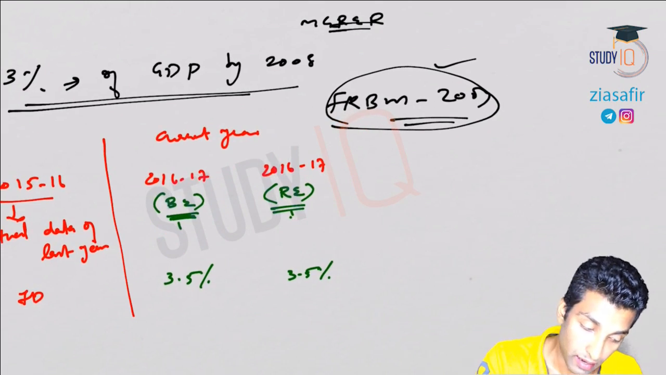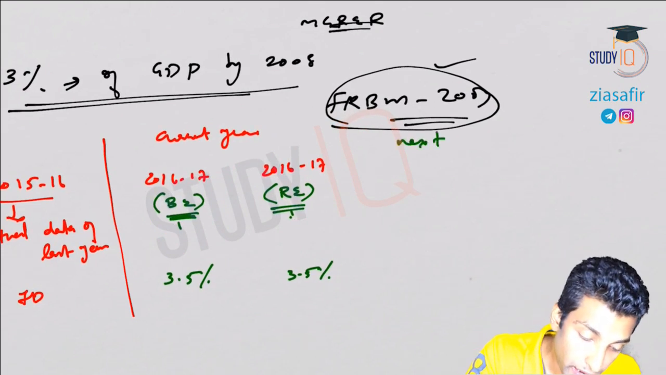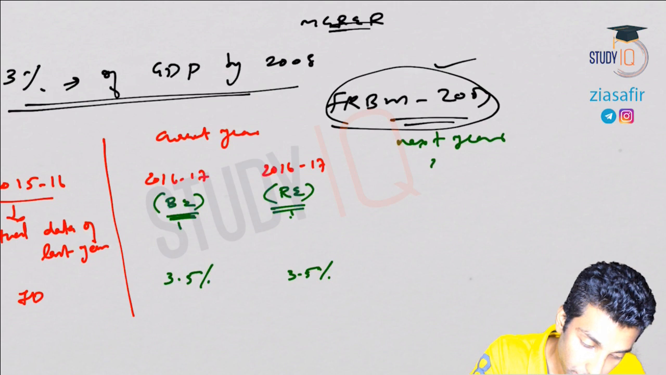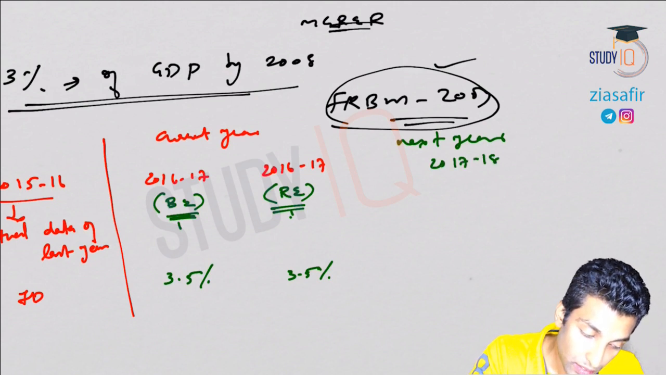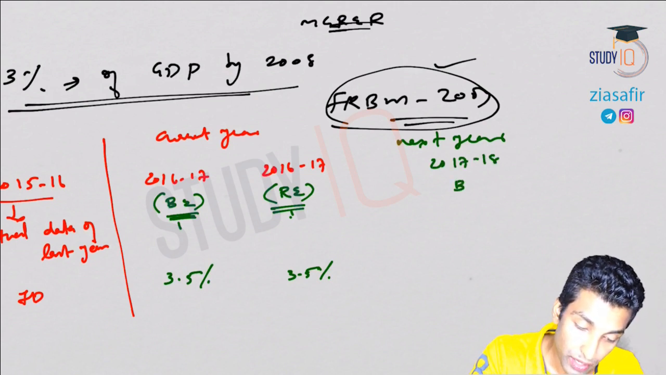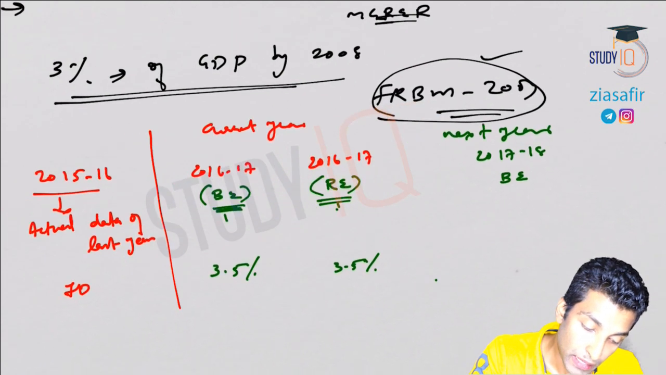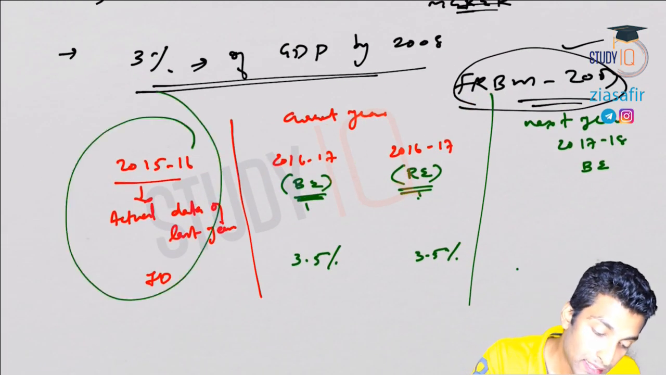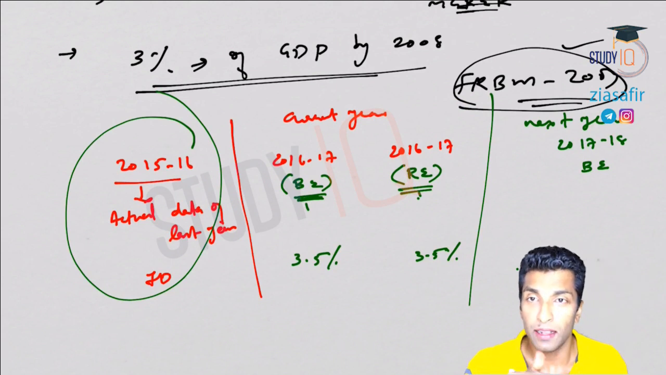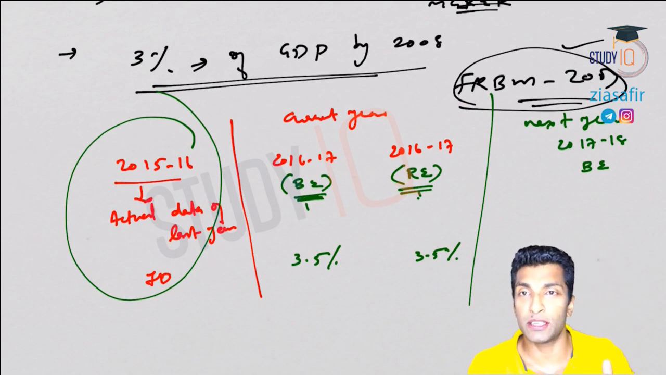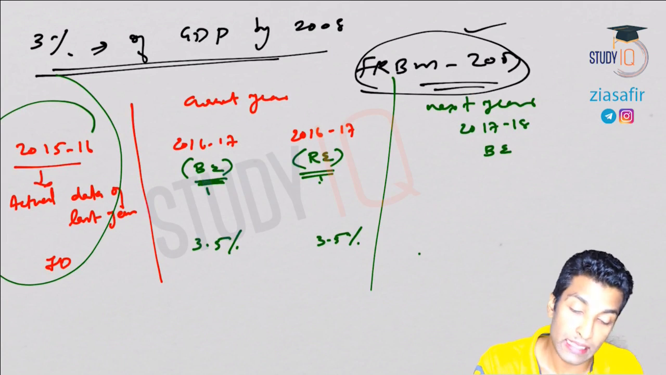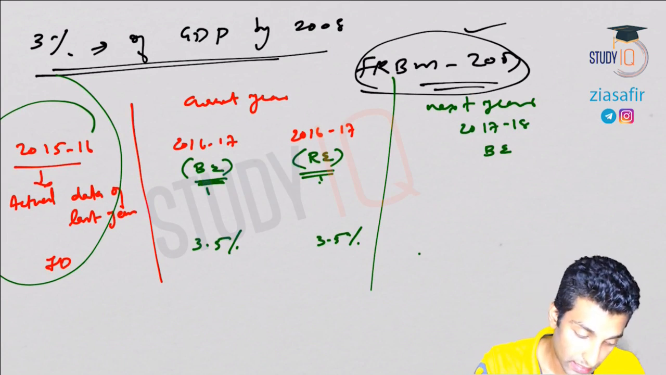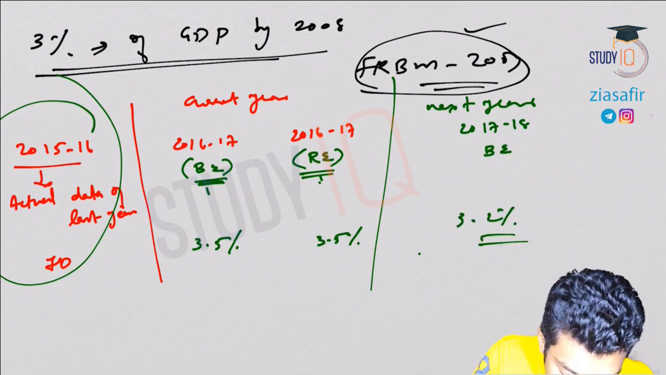Then they will go for next year, that is 2017-18. Here it will be a budget estimate only; a revised estimate you won't get. So for last year you get the actual data. For the current year you have a budget estimate as well as a revised estimate. For the next year there will be a budget estimate. So let's say 3.2% like this.